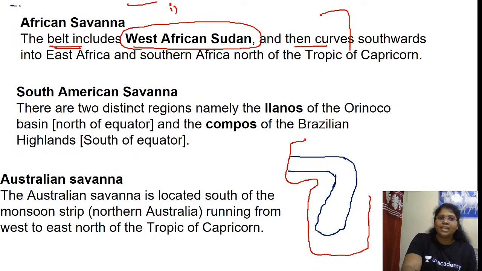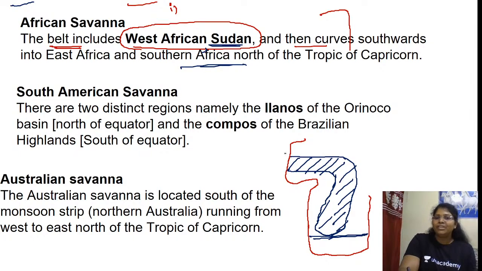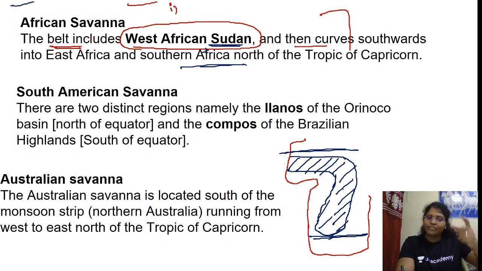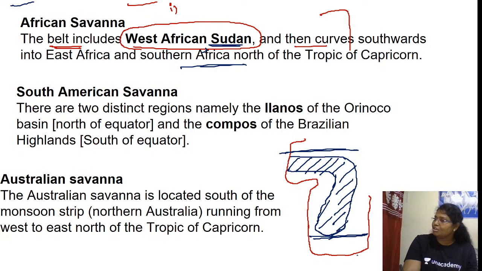See, the belt includes West African Sudan and then curves southwards into East Africa, Kenya region, and then Southern Africa, north of Tropic of Capricorn. Because this type itself lies between the tropics, Tropic of Cancer and Tropic of Capricorn. Is this point clear? Starting from Tropic of Cancer, it has to stop within the Tropic of Capricorn.